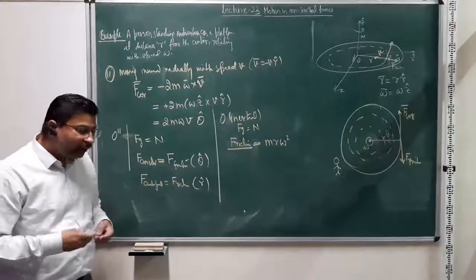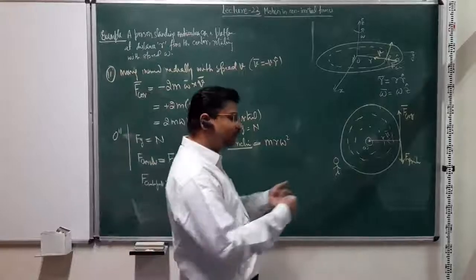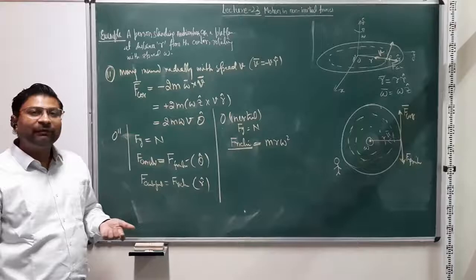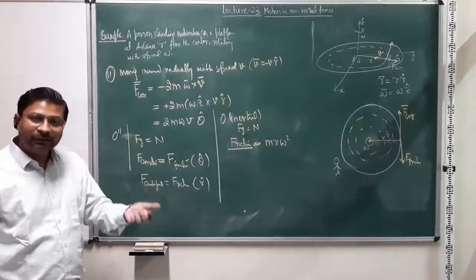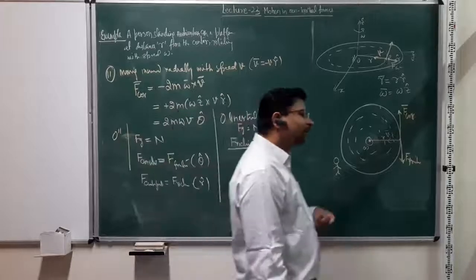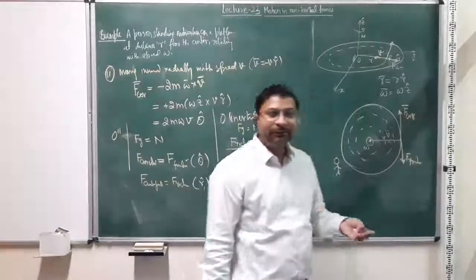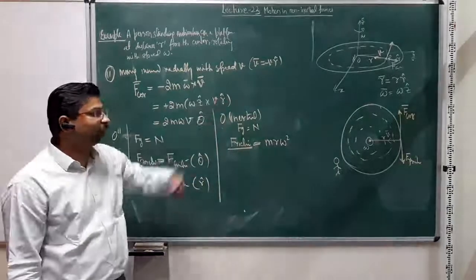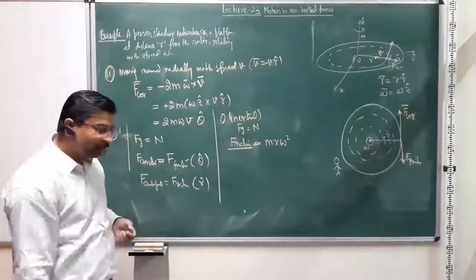And now if I want to change my location, I want to go slightly nearer the center of the platform, then effectively I am changing my angular momentum. If I am changing my angular momentum, then the change in angular momentum can only come about from application of torque, right? But this is a closed system. There is no torque. I am not applying any torque from outside.